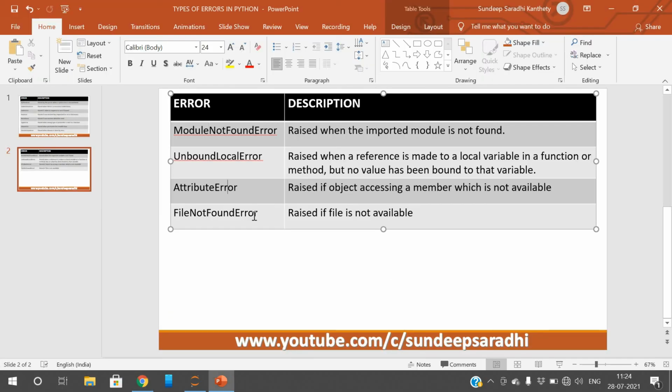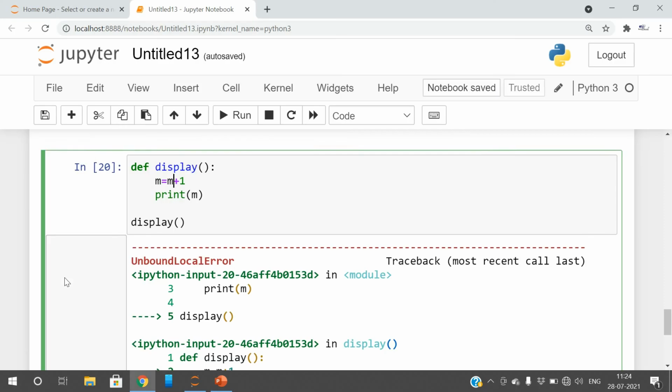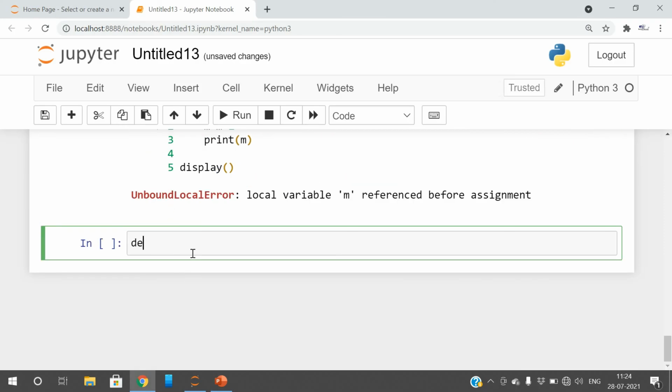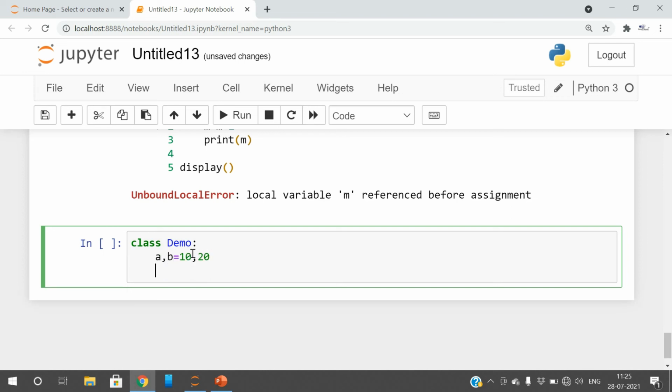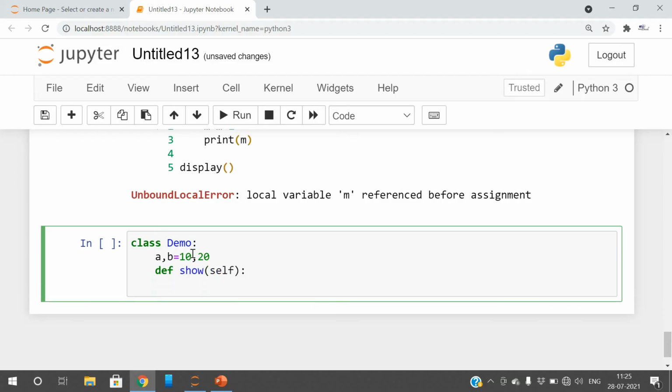The next one is an attribute error. It will be raised if an object accesses a member which is not available. We know object oriented programming, so I will create one class, class demo, and give two variables, a, b is equal to 10, 20, and write a function show, whose first parameter is self, and print demo class.